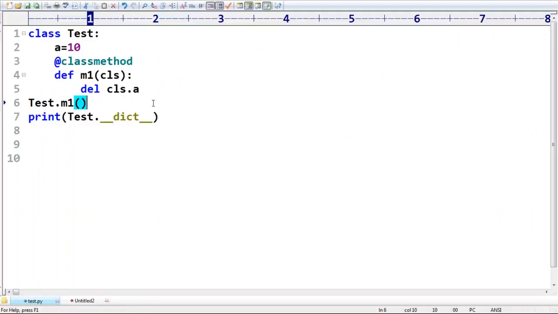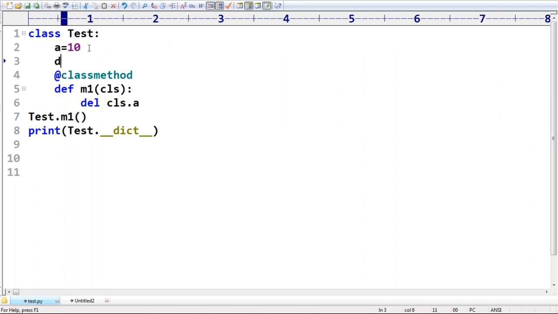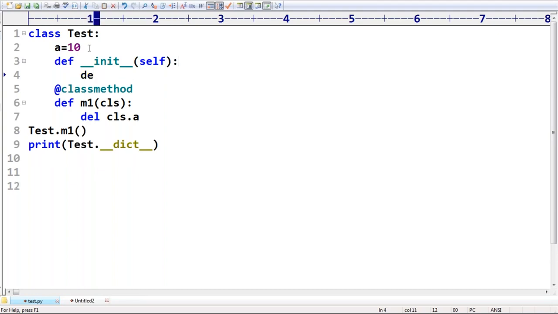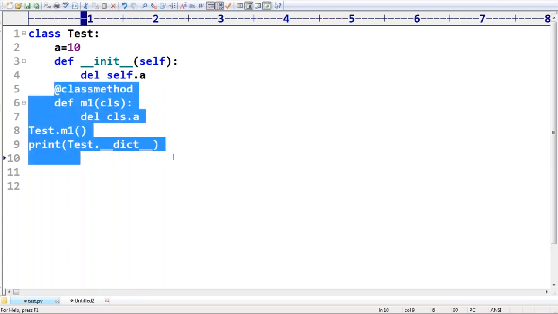Next, suppose I have a constructor, def underscore underscore init underscore underscore, with self. Now inside, del self dot a. Are you getting it?